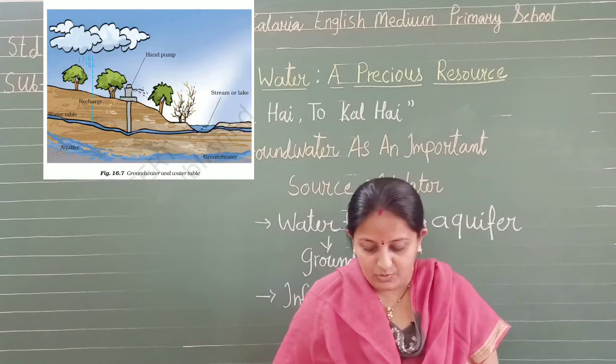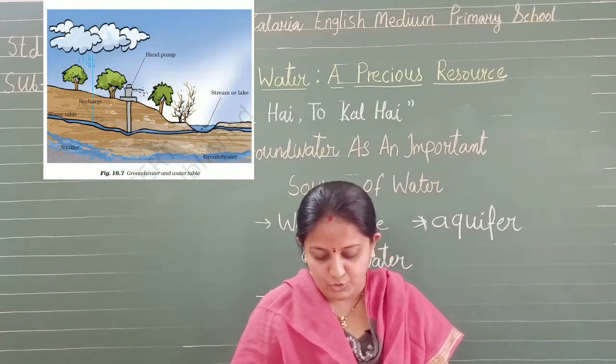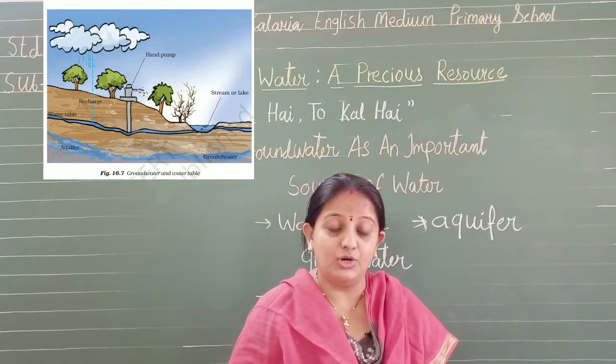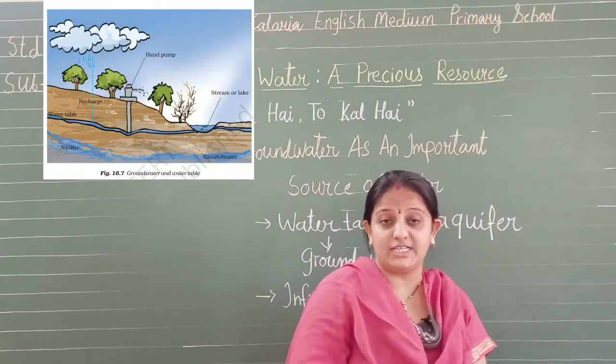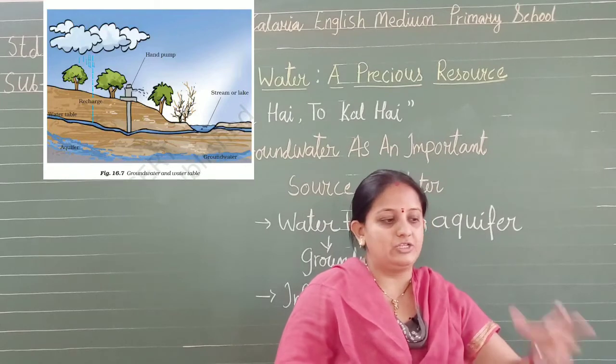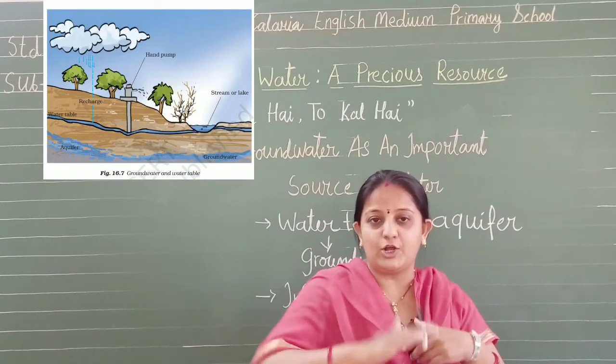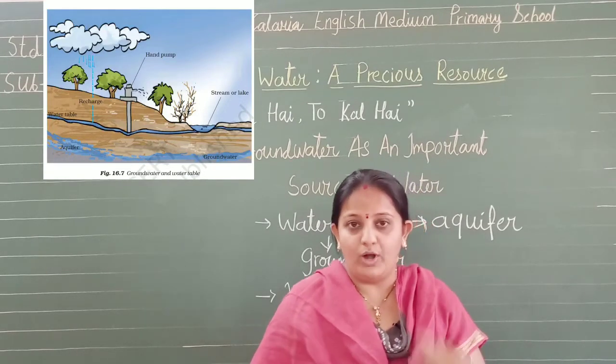Isn't it? Now water in the aquifers can be usually pumped out with the help of wells or tube wells. So from these aquifers the water is pumped out, वहाँ से खींचा जाता है, through the wells or tube wells. Now you understand aquifer, infiltration, water table.